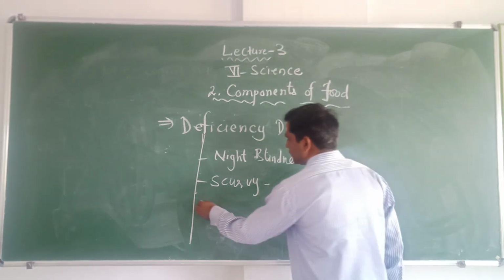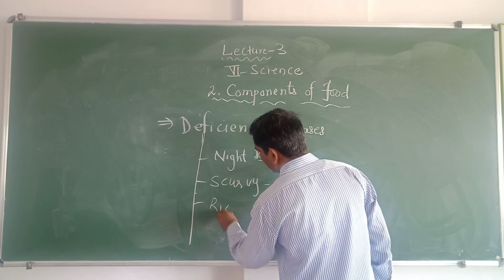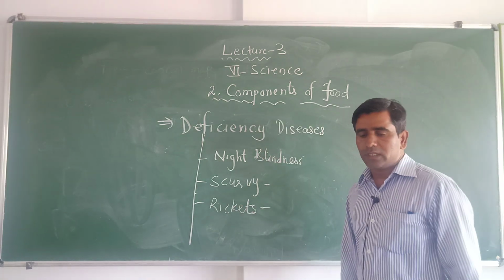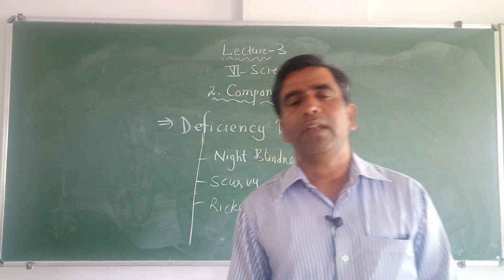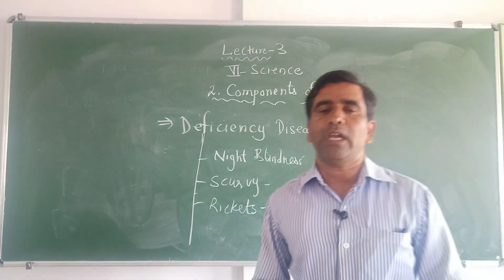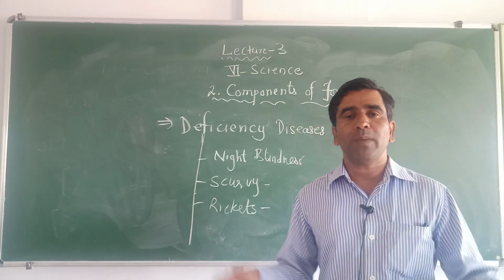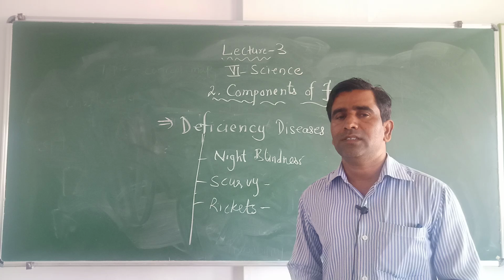Next is rickets. Rickets is a disease caused by the deficiency of vitamin D. The child who is suffering from rickets will have weak, bow-shaped bones of his legs.